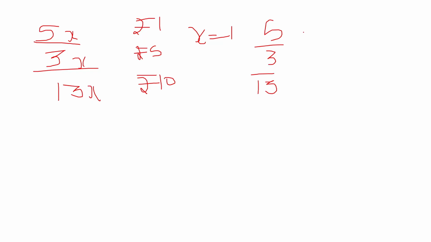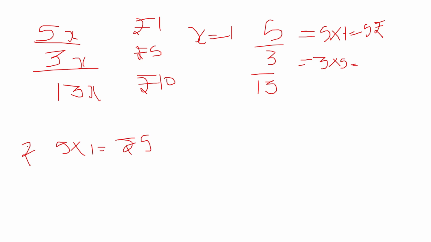The amount contributed by rupees 1 coins is 5 into 1, which is nothing but 5 rupees. The amount contributed by rupees 5 coins is 3 into 5, which is 15 rupees.